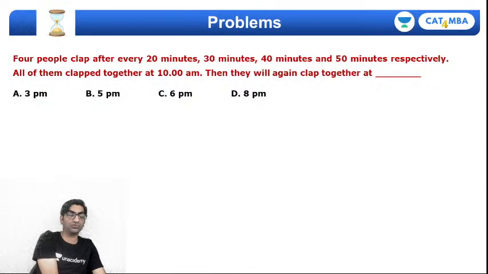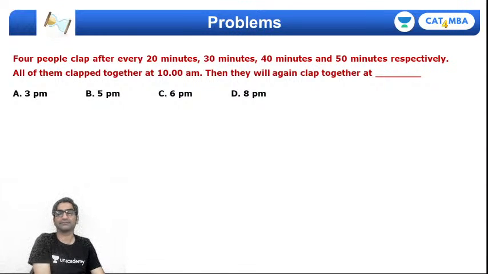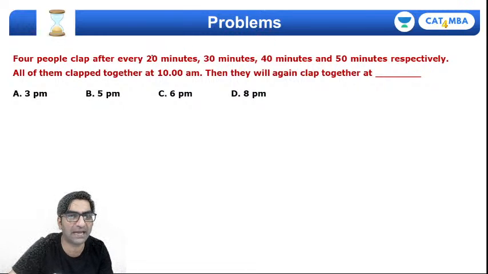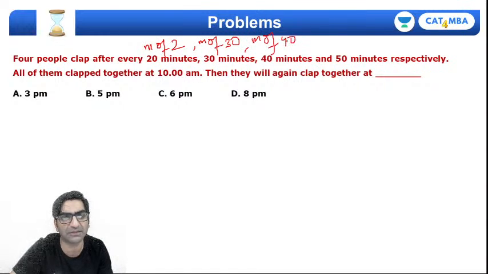So let's come back to problems that we were solving today from number properties. Here is a question. There are 4 people who clap every 20 minutes. What does that mean? There's a person who claps at a multiple of 20. The second person claps at a multiple of 30. The third person claps at a multiple of 40. And the last person claps at a multiple of 50.